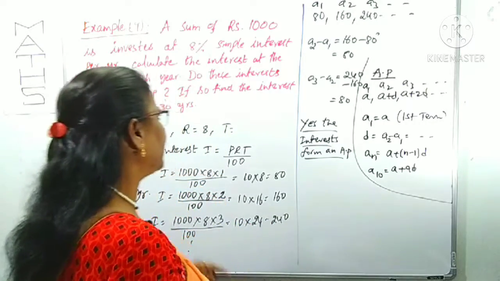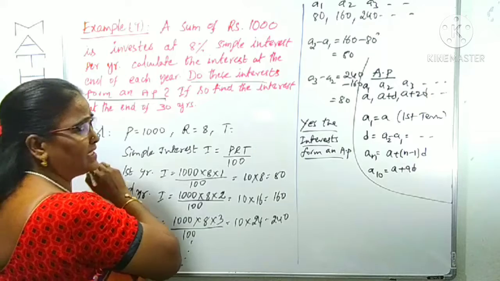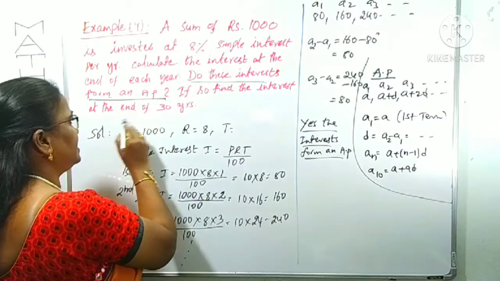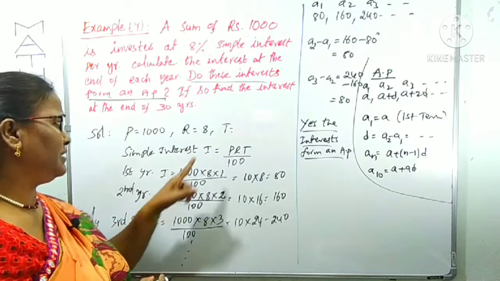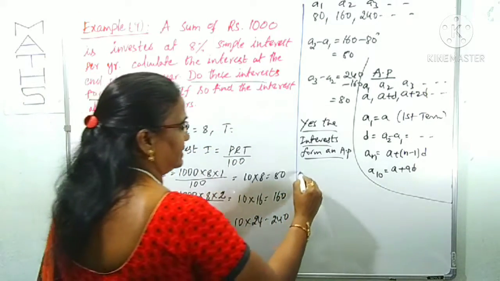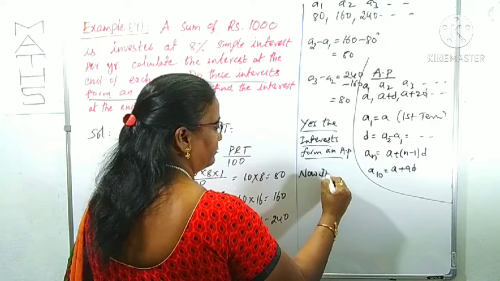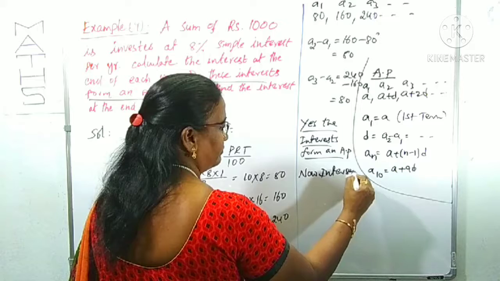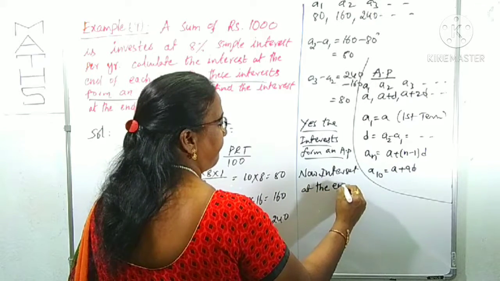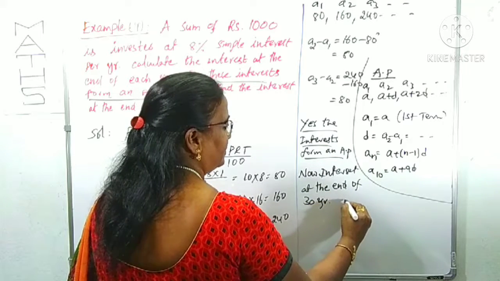ఇప్పుడు మనకు కావాల్సింది నెక్స్ట్ క్వశ్చన్. ఫర్ దిస్ క్వశ్చన్ ఆన్సర్ ఈజ్ ఓవర్. What is the next question? If it is in AP, find the interest at the end of 30 years. Now in place of T, what you have to use? 30. Now interest at the end of 30 years. What you can do?